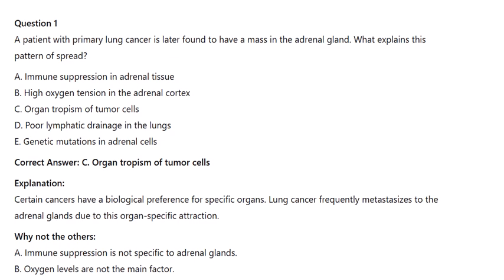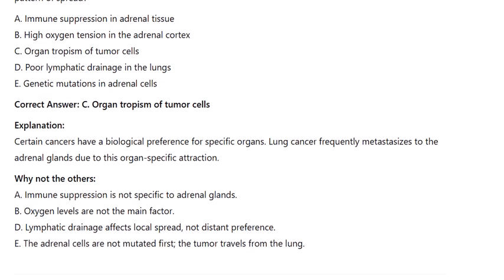C. Organ tropism of tumor cells. Certain cancers have a biological preference for specific organs. Lung cancer frequently metastasizes to the adrenal glands due to this organ-specific attraction.